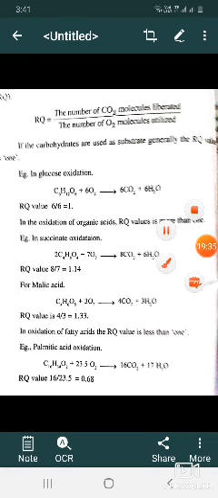In the Krebs cycle, some intermediate compounds are decarboxylated and liberate carbon dioxide. Some intermediate compounds are also oxidized to form NADH and FADH2.